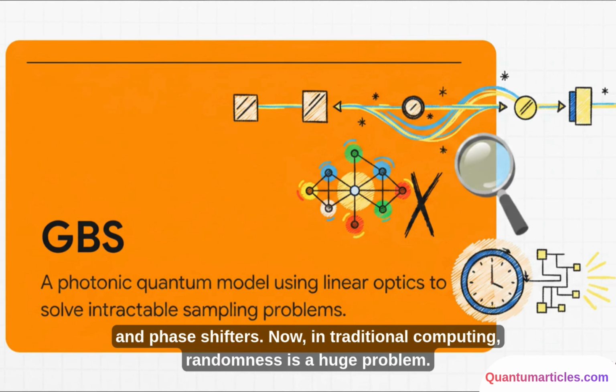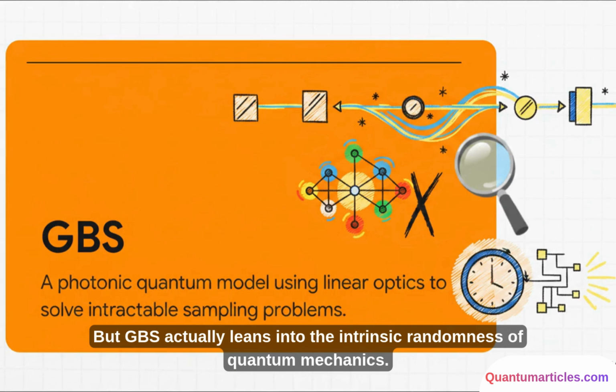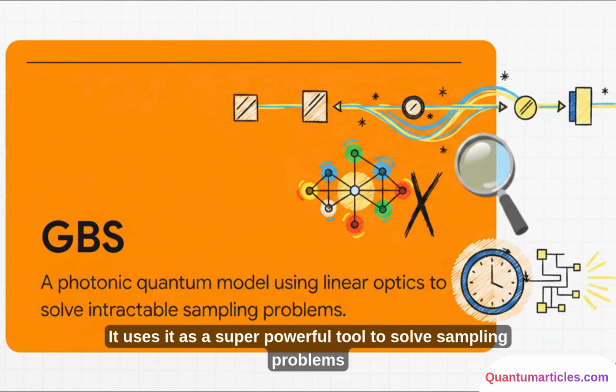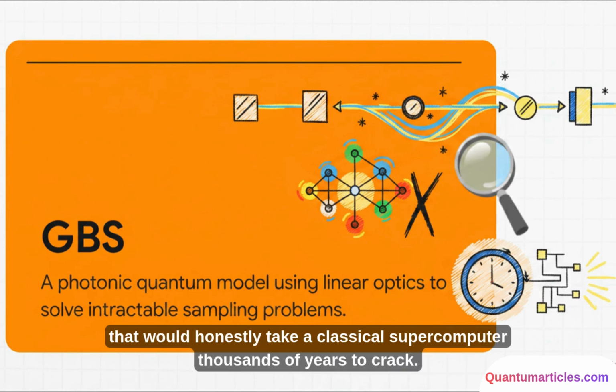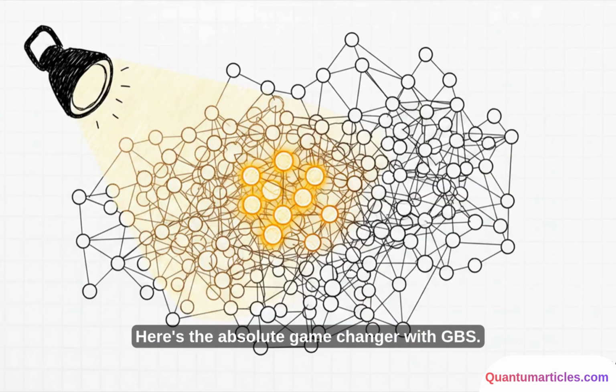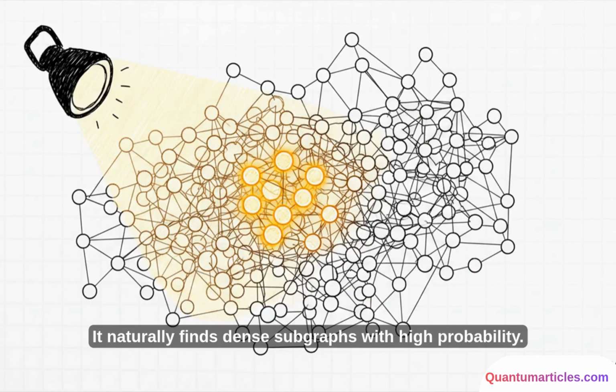Now, in traditional computing, randomness is usually a huge problem. But GBS actually leans into the intrinsic randomness of quantum mechanics. It uses it as a super powerful tool to solve sampling problems that would honestly take a classical supercomputer thousands of years to crack. Here's the absolute game changer with GBS. It naturally finds dense subgraphs with high probability.